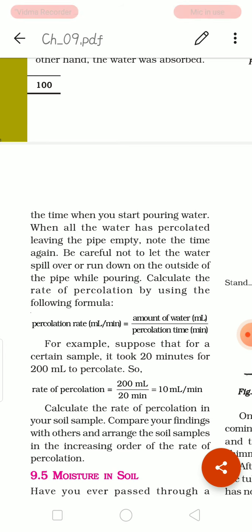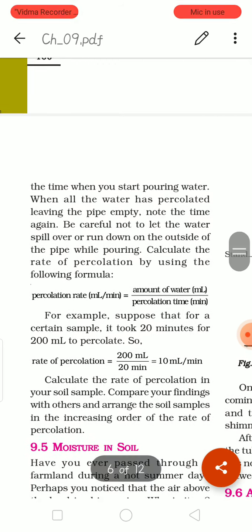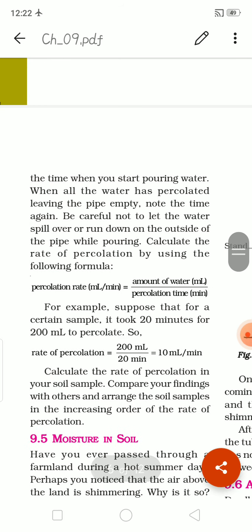After all the water has percolated, when the pipe looks empty, note down the time again. Be careful not to let the water spill over or run outside of the pipe while pouring. Pour water carefully.